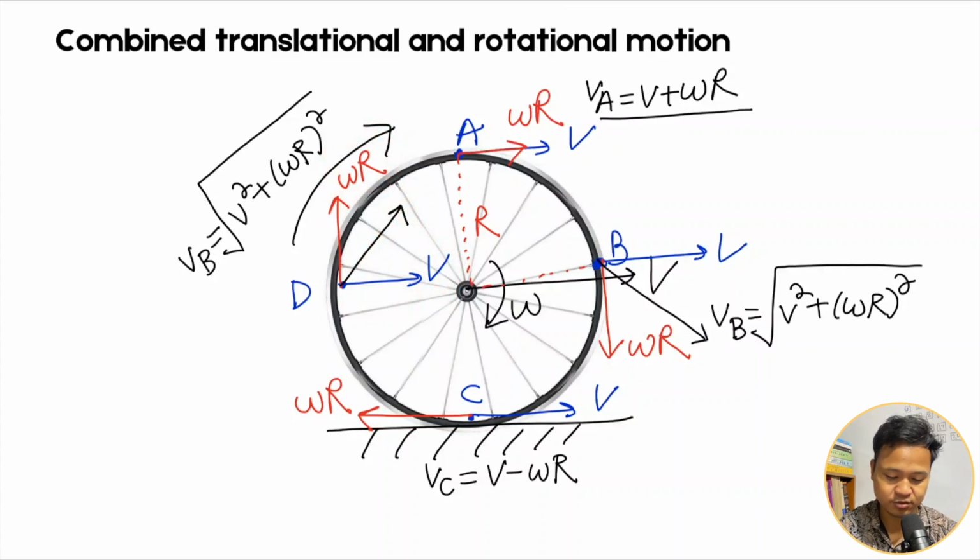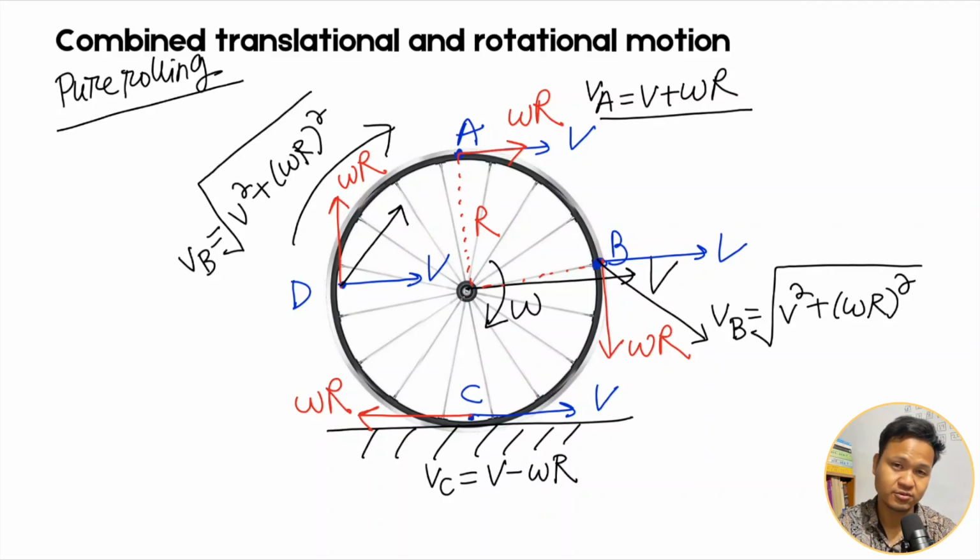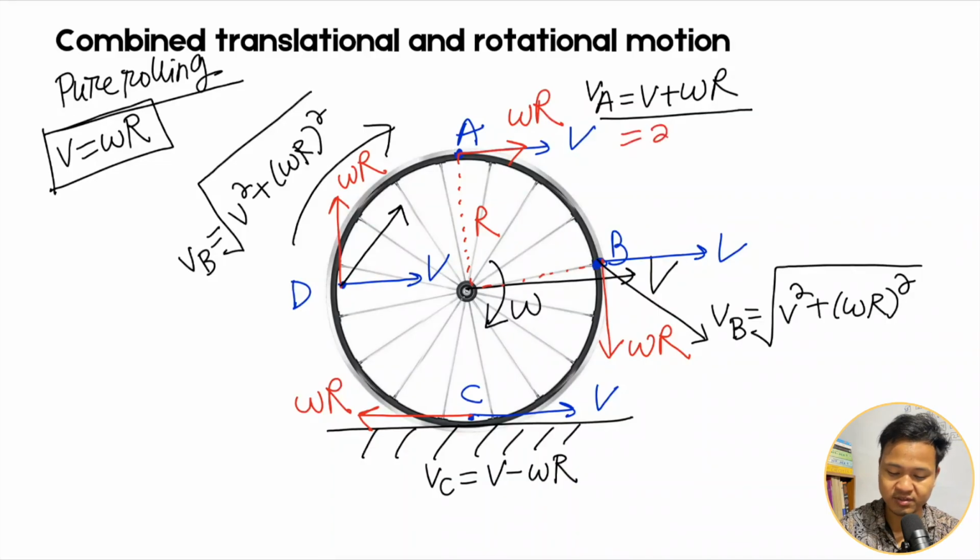We call this rolling, okay. The combined translational and rotational motion is called rolling. In case of pure rolling, the condition we will see in detail in a later video. The pure rolling condition is V equals omega into R. When V equals omega R, that is pure rolling. When this condition is applied, here I will have V plus V, which is 2V.